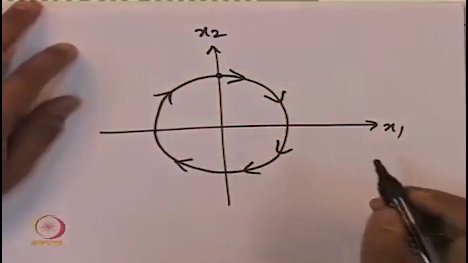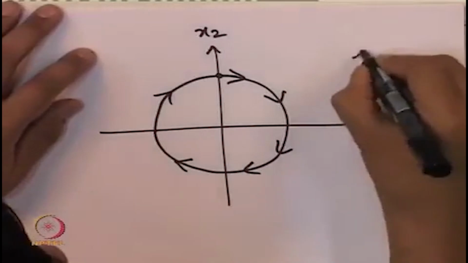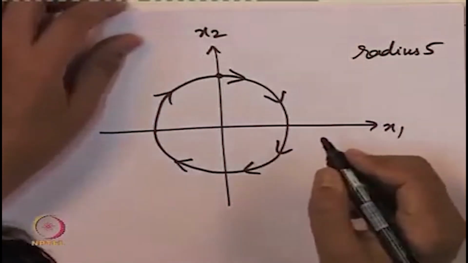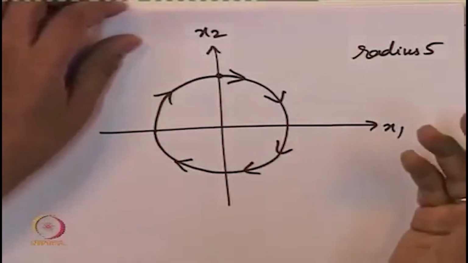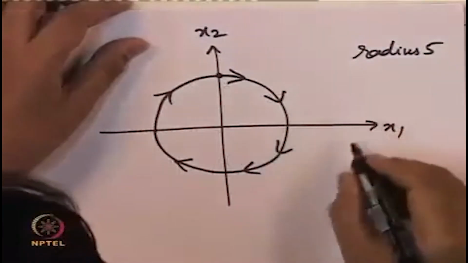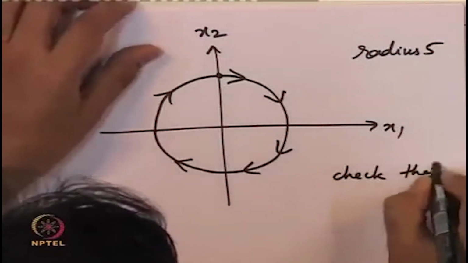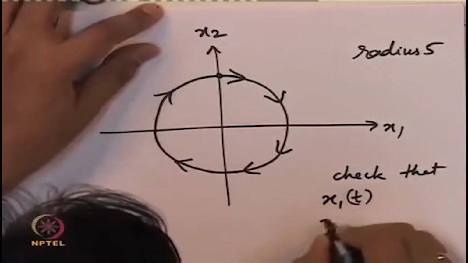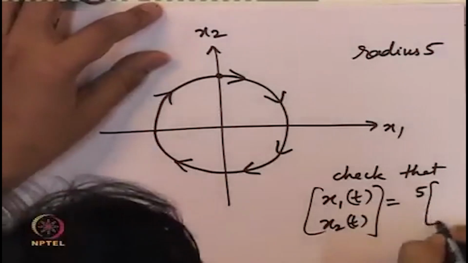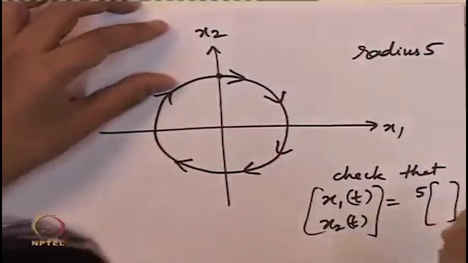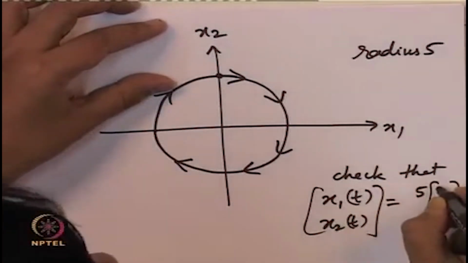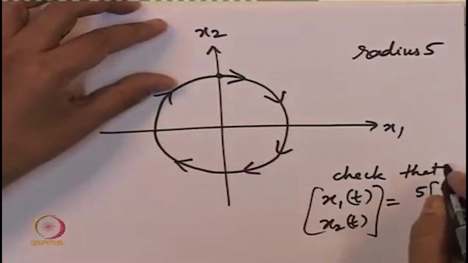How do we get this orientation? We expect that for radius equal to 5, we have a periodic orbit. Why is it that we have a periodic orbit? You put r equal to 5 and you see that the matrix A looks just as if, so check that x1 of t, x2 of t is equal to 5 times, so along a circle x1 x2 are like cos and sine of a function of what frequency? Of just cos t and sine t. Why? Because omega is equal to 1.